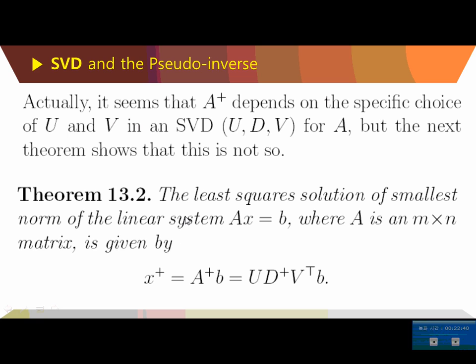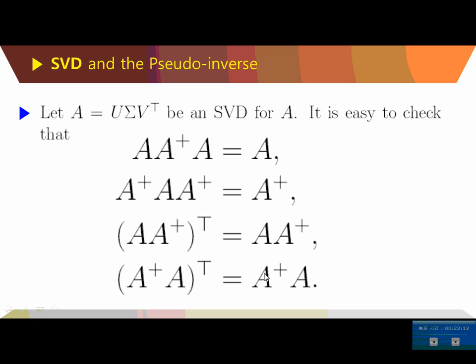But this works not only for square matrices, it also works for any rectangular matrices, because we can always find the singular value decomposition, and we can always find the generalized inverse of the diagonal matrix sigma. So the least square solution can be easily found with the singular value decomposition and with the pseudo inverse as well.